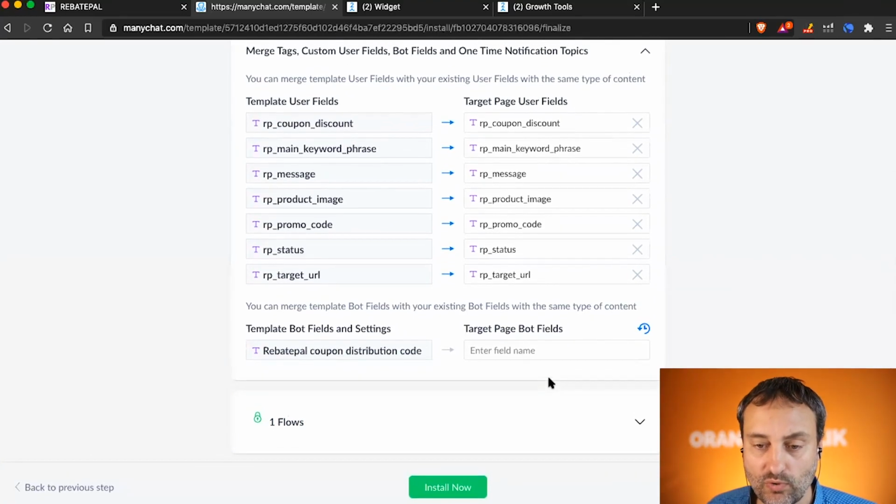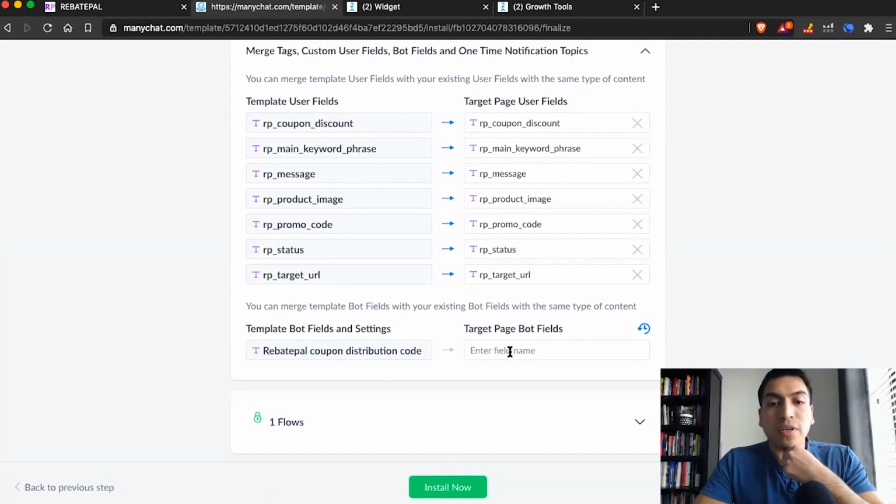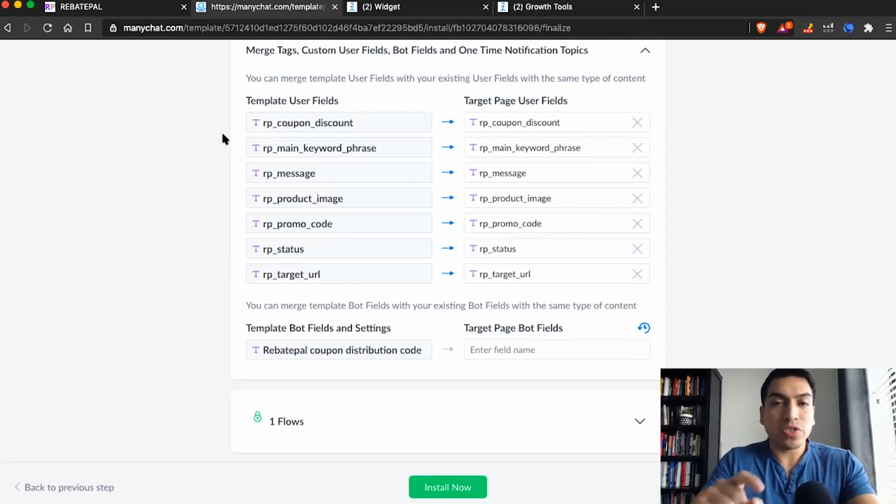Can you explain why? Like what is it preventing from? Yeah, so what this is doing is it's allowing us to pull a dynamic value from an individual campaign, because each MCI campaign, once you create it on RebatePal, will have a unique code. Let's say 1, 2, 3, 4, and then campaign 2 will be 1, 2, 3, 4, 5. So when you click on the X here, it'll allow us to input those custom fields, the 1, 2, 3, 4, 1, 2, 3, 4, 5.